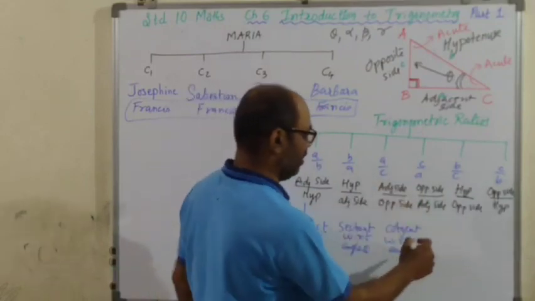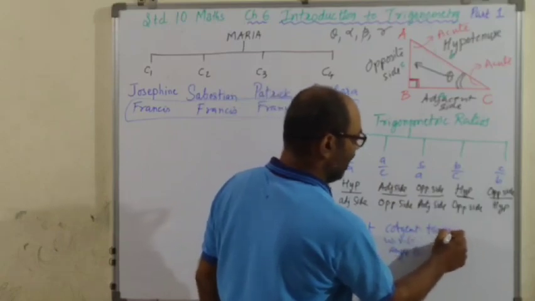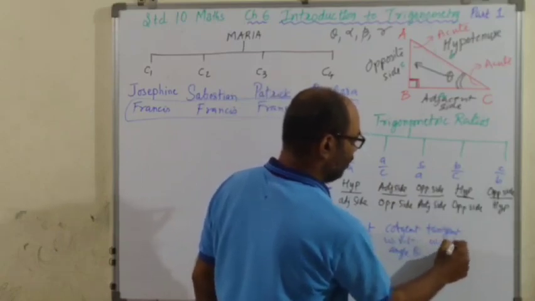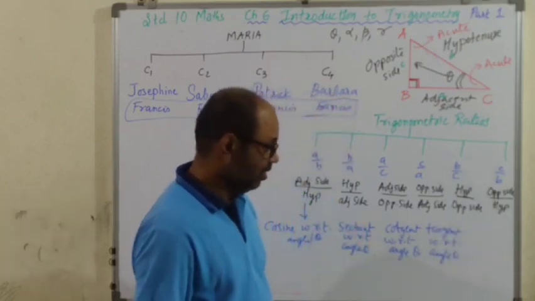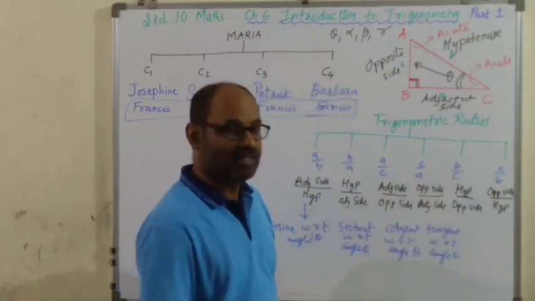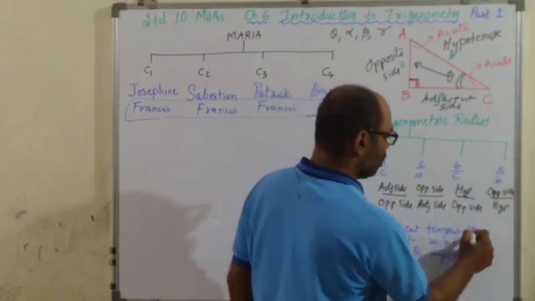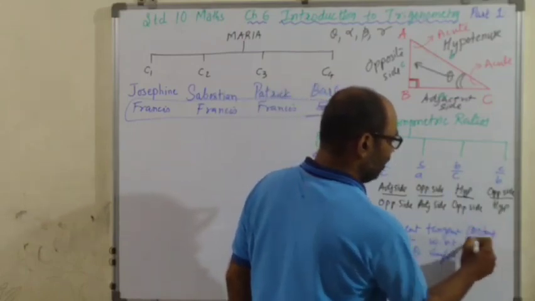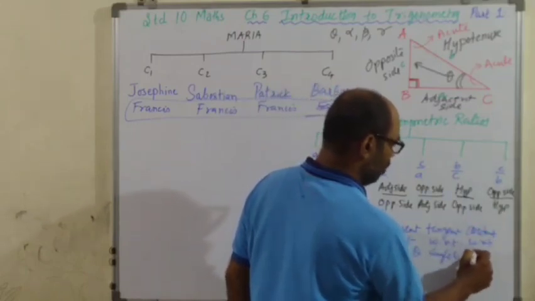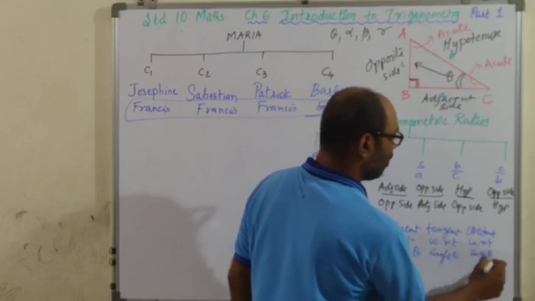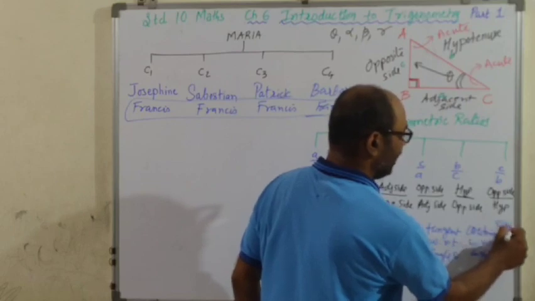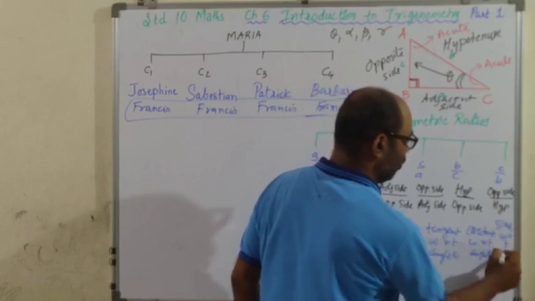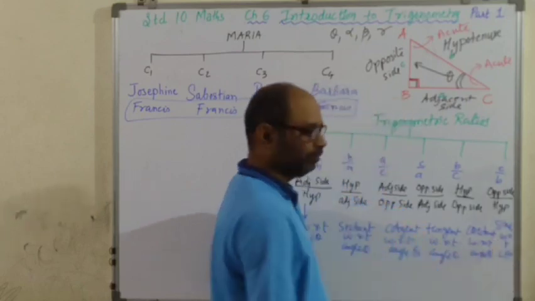Opposite upon hypotenuse, tangent with respect to angle theta, ऐसा नाम दिया गया. Hypotenuse upon opposite, cosecant with respect to angle theta. All right, and opposite upon hypotenuse, sine with respect to angle theta.